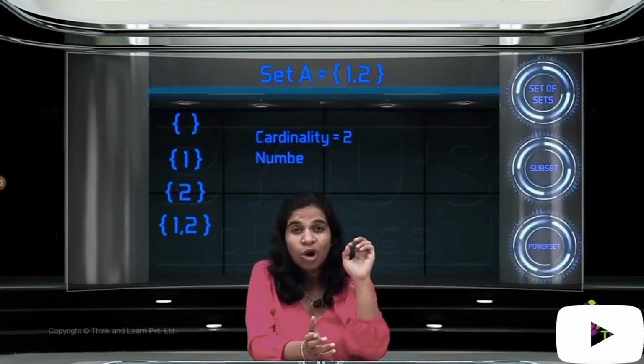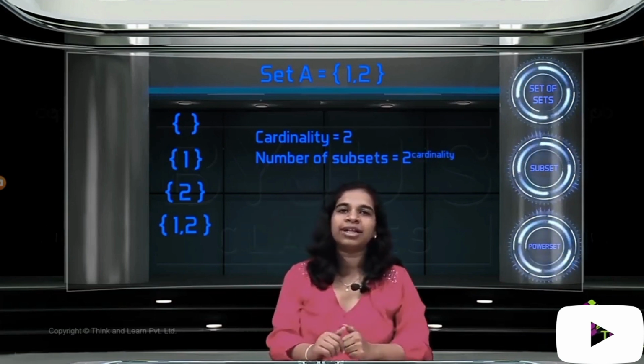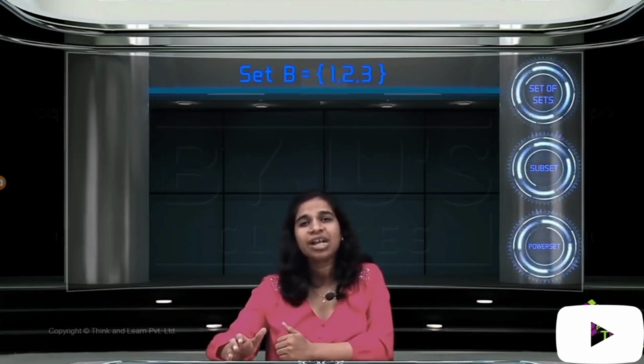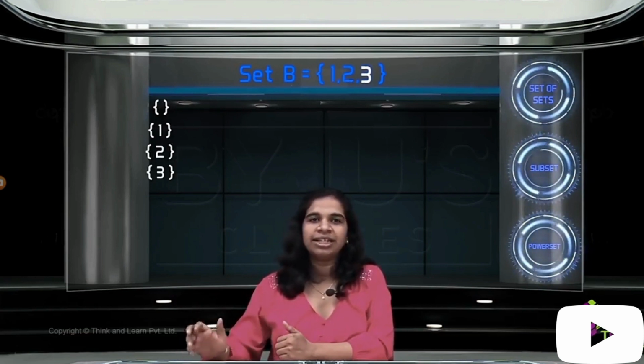That's why you'll always get 2 raised to the cardinality. Let's try out one more set. Let's say we have set B with elements 1, 2 and 3. Now what would all the subsets be? We'll have the null set first, then just 1, just 2, just 3, then {1, 2}, {2, 3}, {1, 3}, and finally {1, 2, 3}.